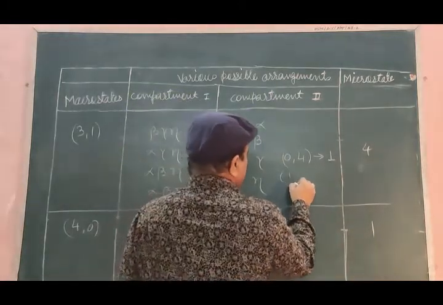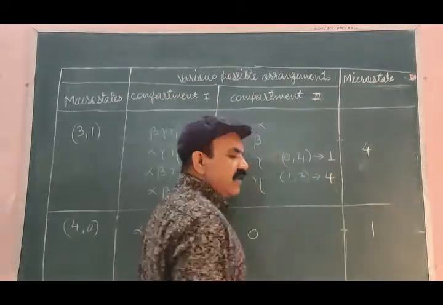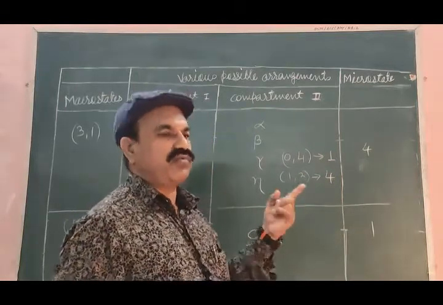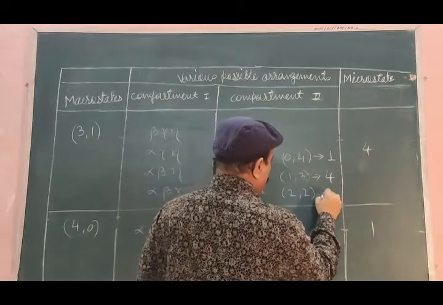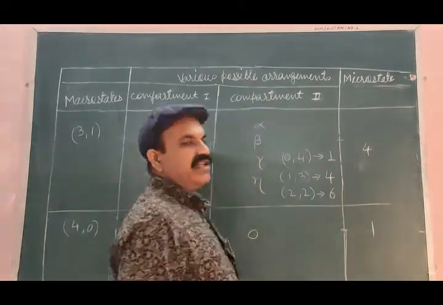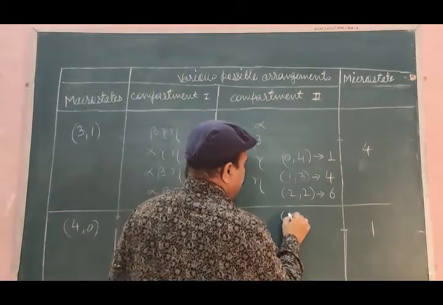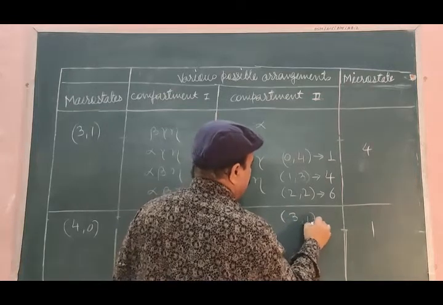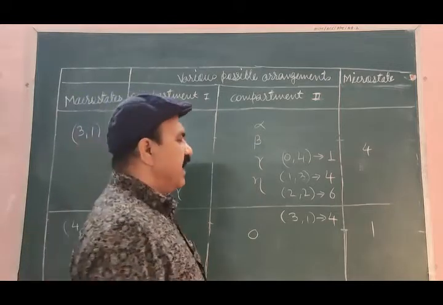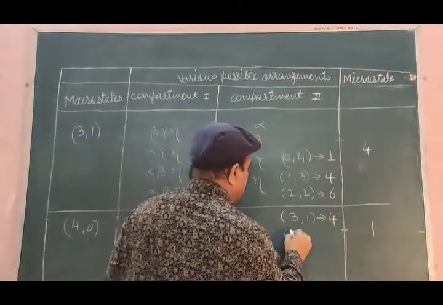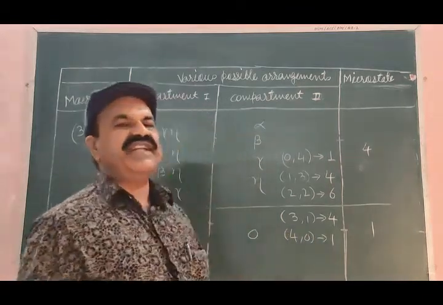If we have the macrostate 1, 3, corresponding microstates are 4. If we have the macrostate 2, 2, corresponding microstates are 6. If we have the macrostate 3, 1, corresponding microstates are 4. And if we have the macrostate 4, 0, corresponding microstate is 1.